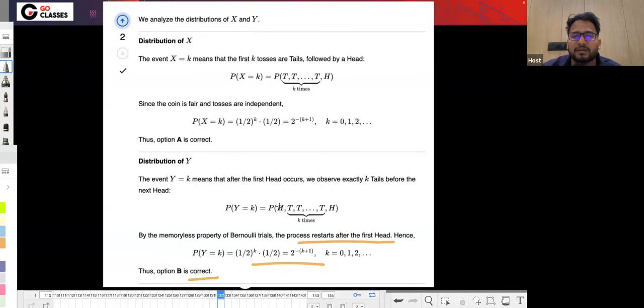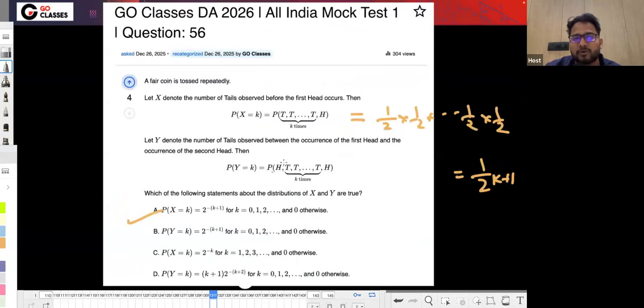Mathematically, I think this is not exactly true. I need to modify this question. This should not be there. This is not the mathematical representation, so I should just modify this question. Okay, I will just modify this.